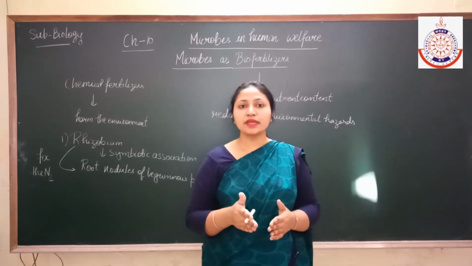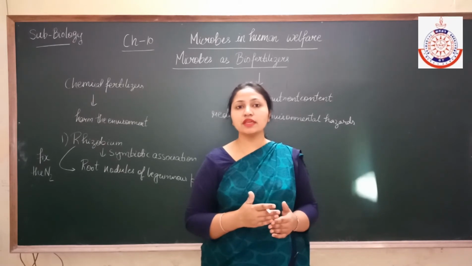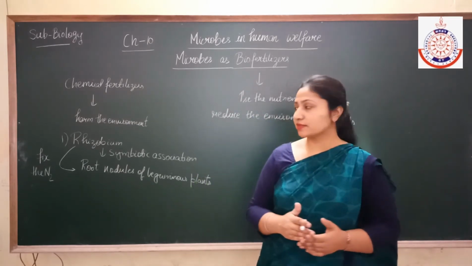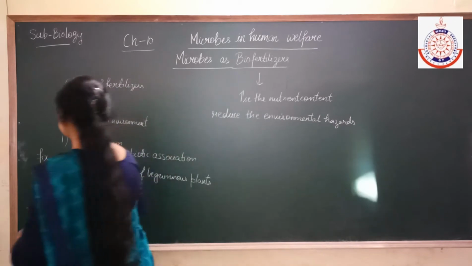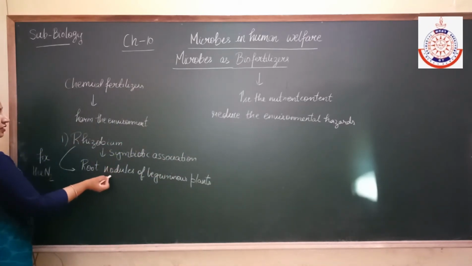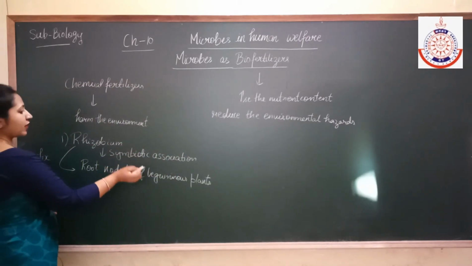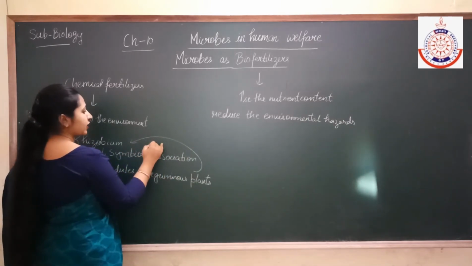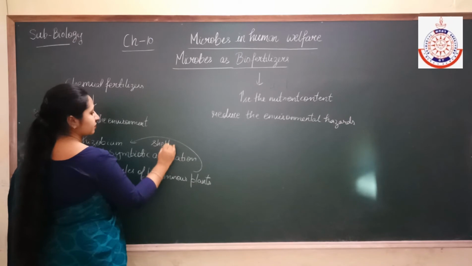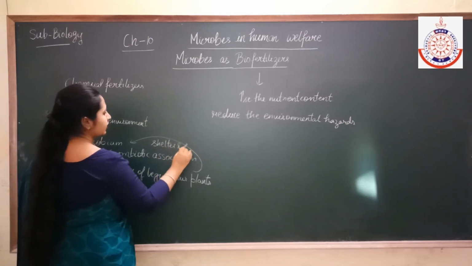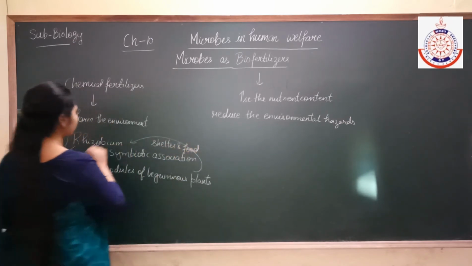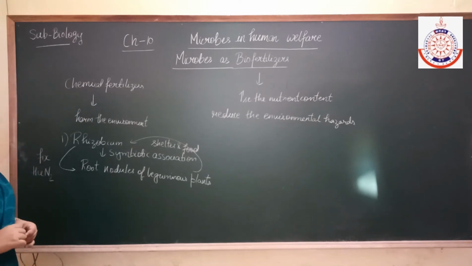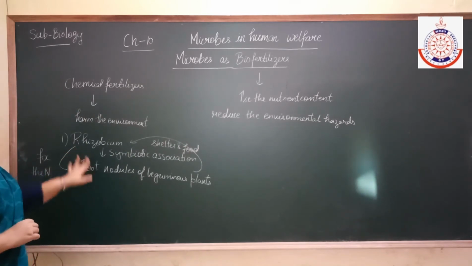So Rhizobium bacteria help in fixing the nitrogen for the plants. Next, what do the leguminous plants provide to the Rhizobium bacteria? They provide shelter and food. So this is the first example.